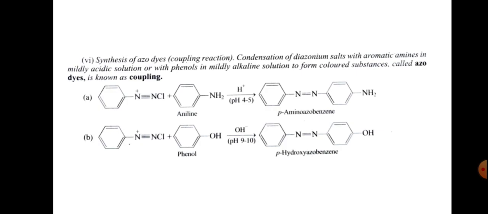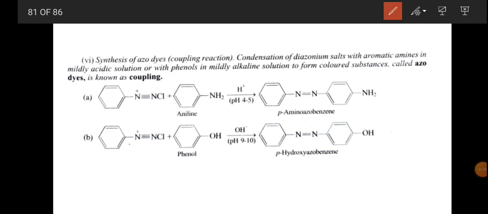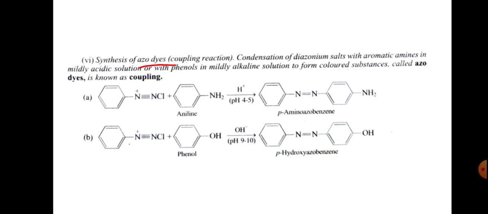And coupling reactions. So synthesis of azo dyes, or coupling reaction.